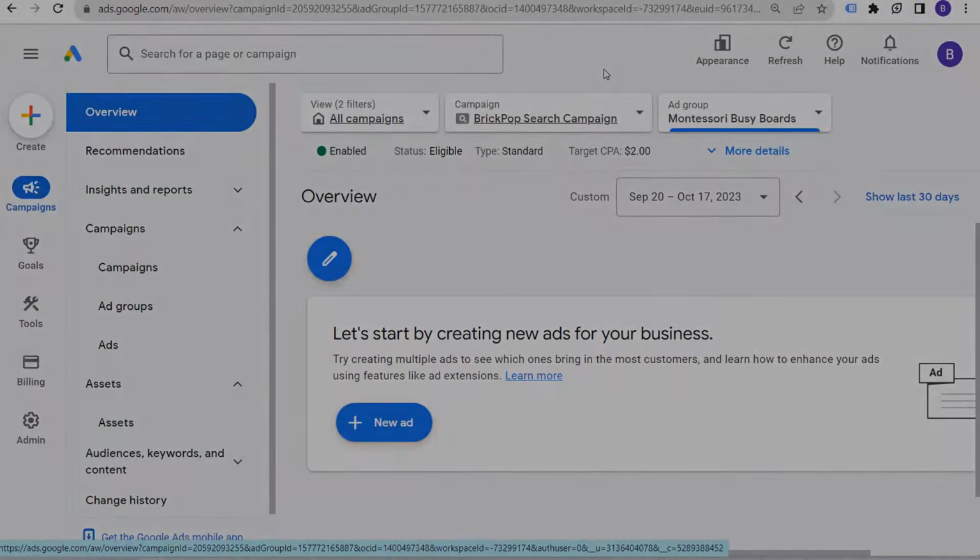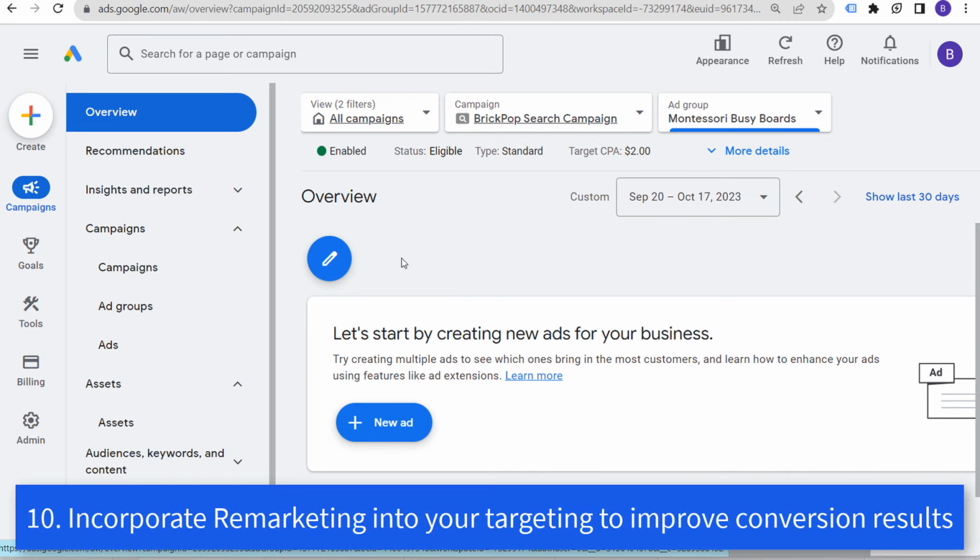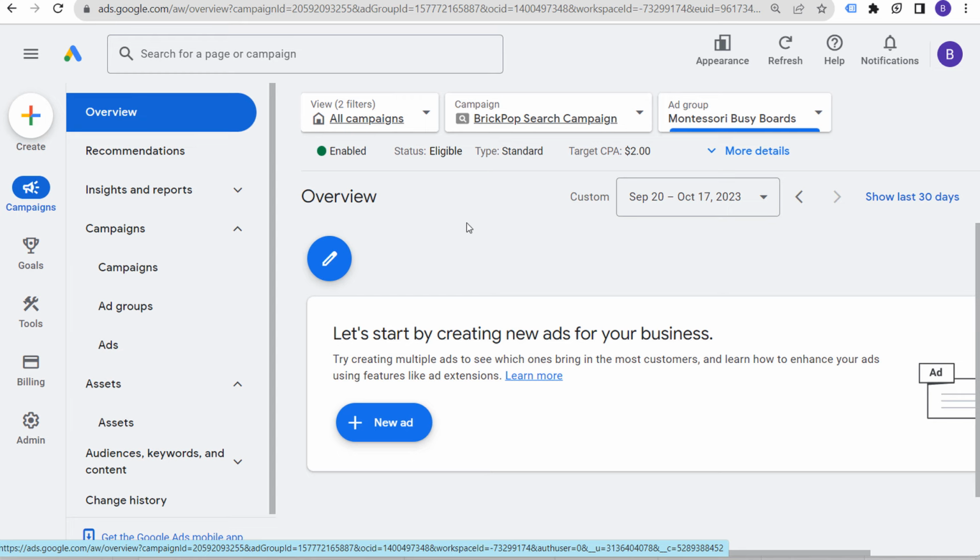Okay, next we come back to our new Google Ads interface, and what you want to do is use remarketing audiences and use your data segments within your campaigns to get the best possible results. Use customer lists when you are creating audiences. All of that is going to help with your overall campaign performance. Even if you have higher cost per click bids for some of these different audiences, they tend to perform the best because they previously interacted with your business.